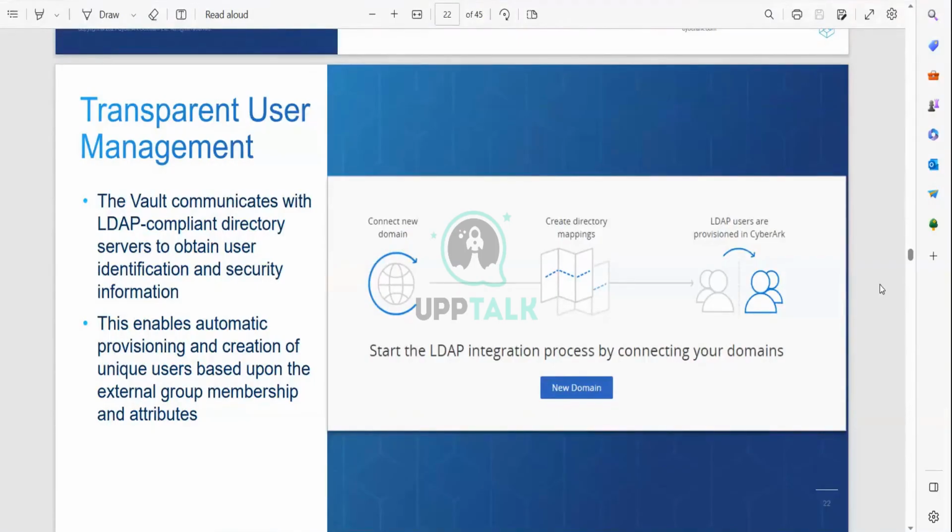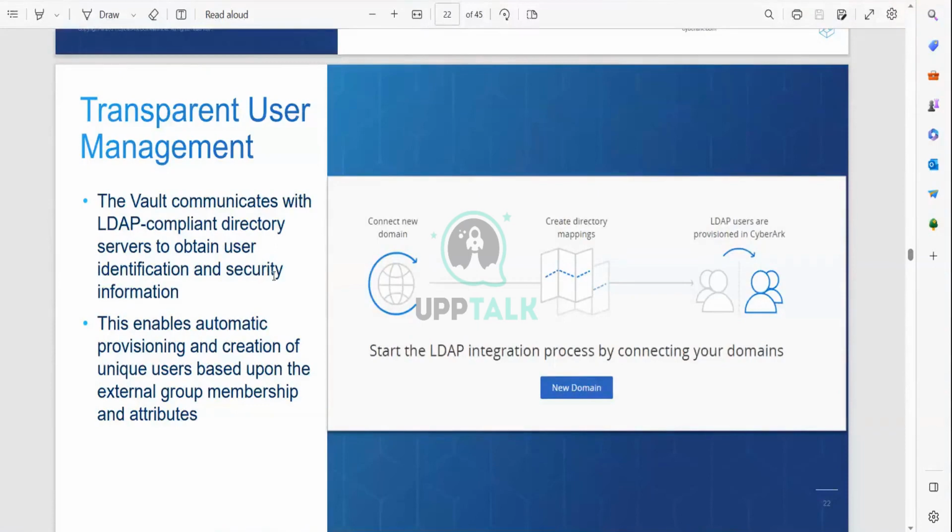The transparent user management, I think I already covered at the starting of the section. Transparent users are nothing but users who came from outside. He's not an inbuilt user. And we cannot add these internally here. These are from some other domain, that means an Active Directory domain. From that Active Directory, we are getting the users with the help of the LDAP integration.